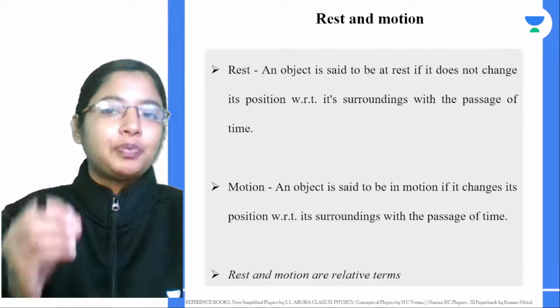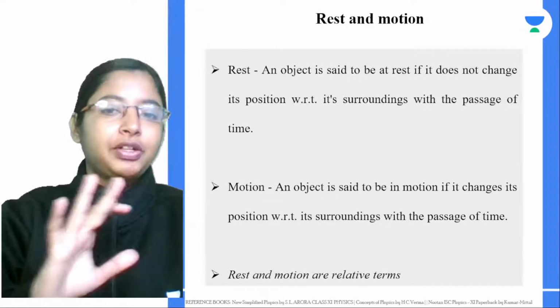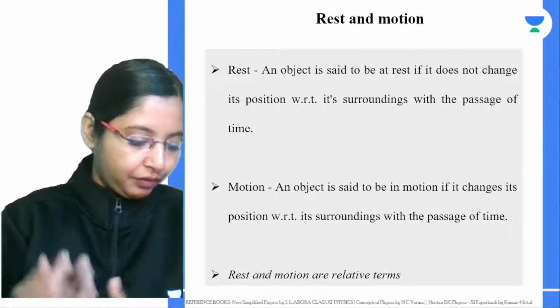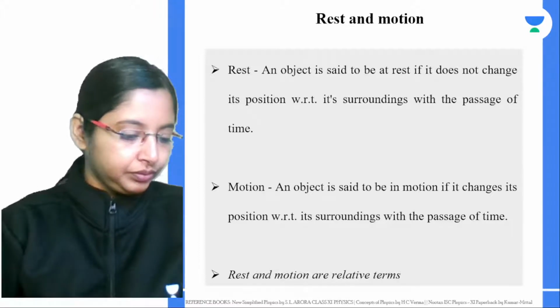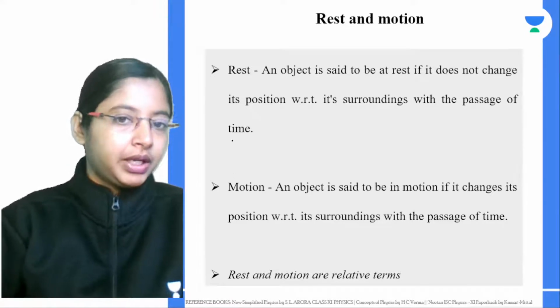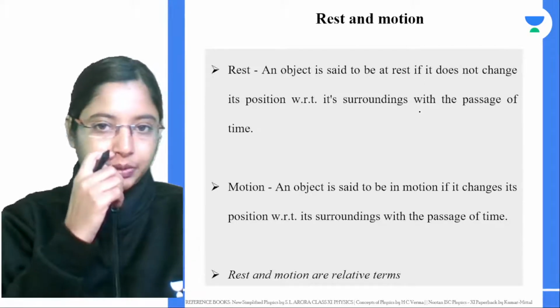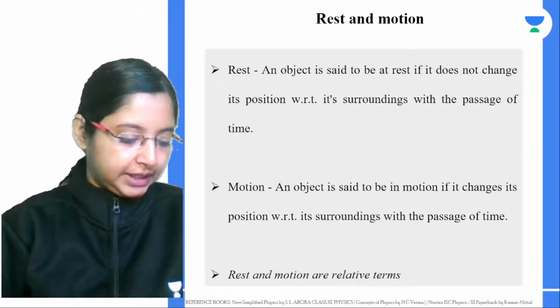An object is said to be at rest if it is not changing its position with respect to its surroundings with the passage of time. So what would be an example of rest?